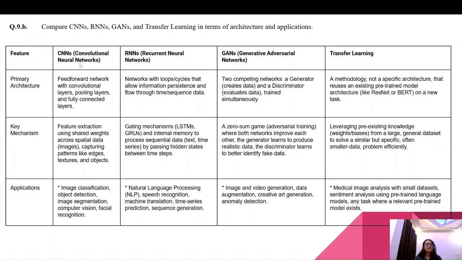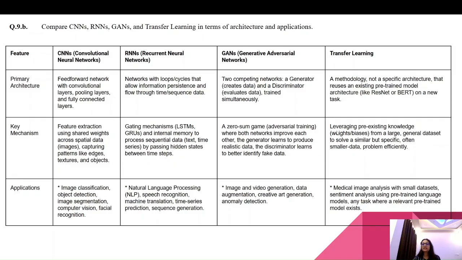The key mechanism of CNN is feature extraction using shared weights across spatial data like images, capturing patterns like edges, textures, and objects. In RNN, gating mechanisms, LSTMs and GRU, and internal memory process sequential data like text and time series by passing hidden state between time steps. In GAN, a zero sum game of adversarial training where both networks improve each other. The generator learns to produce realistic data. The discriminator learns to better identify fake data.